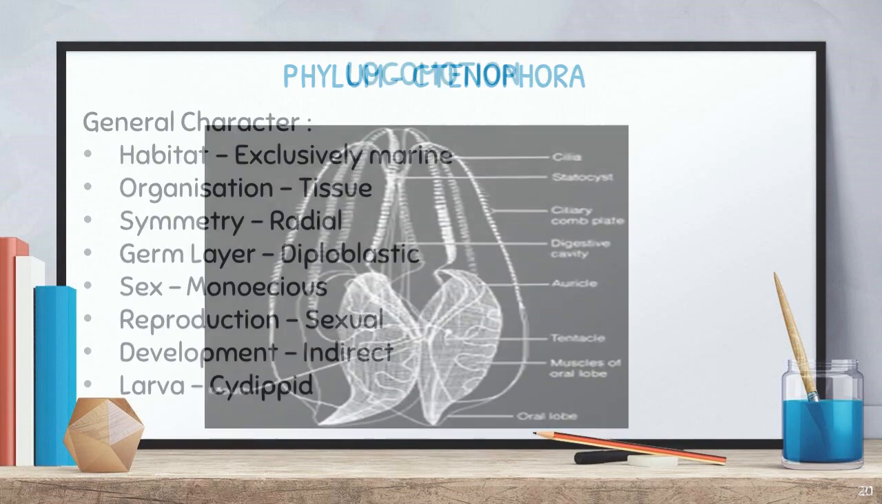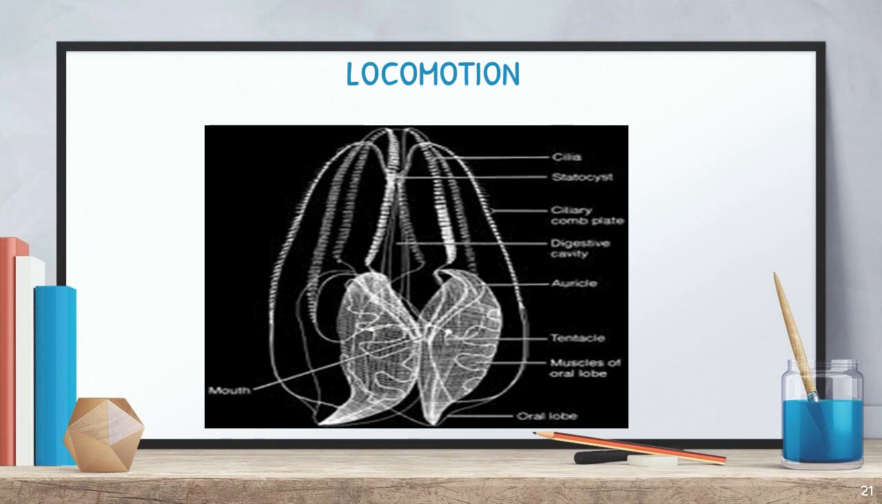Among these, the first one they mentioned is locomotion. Locomotion means this animal consists of 8 lateral rows of ciliated comb plates. Can you see these 8 rows of ciliated plates? These ciliated plates are useful for the locomotion of this organism. That's why this organism is named comb jellies, or commonly they call it sea walnuts. Okay.